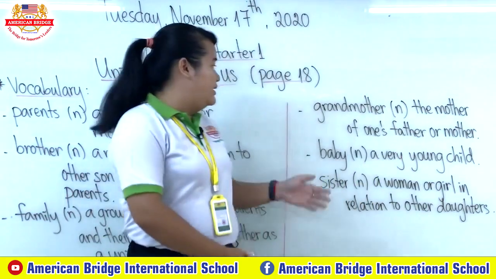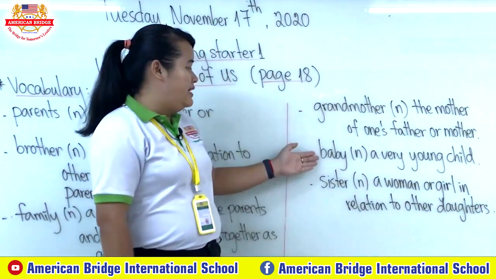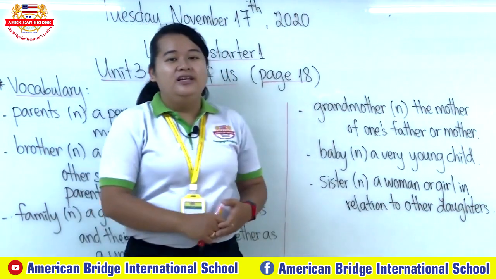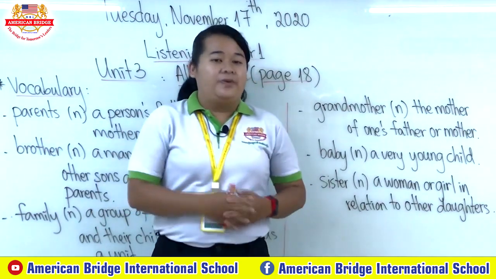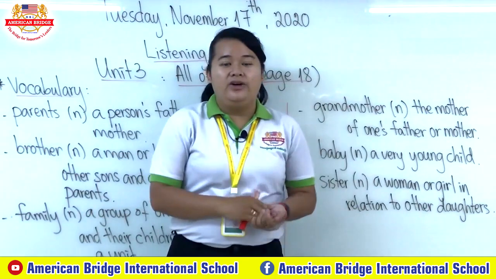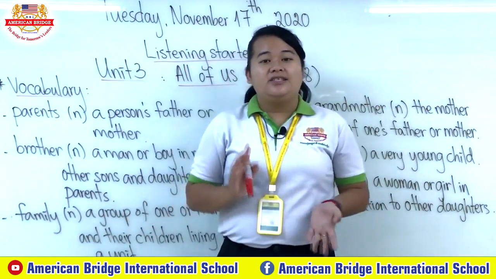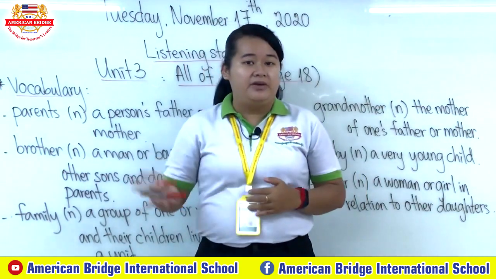And another one is grandmother. Baby. And sister. Very good. So everyone, do you know all of these words? Great. So I hope that you know all of the vocabulary words for today. And now teacher will explain to you one by one regarding our vocabulary words.